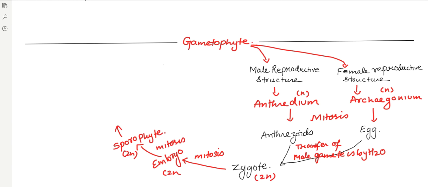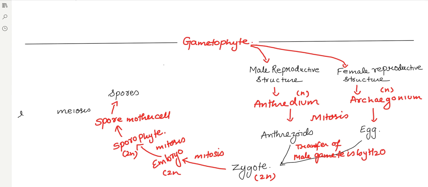Now this sporophyte contains spore mother cell, which undergoes the process known as meiosis. To form what? To form spores. Now remember here, the particular structure which is undergoing meiosis is the spore mother cell, which is forming spores.